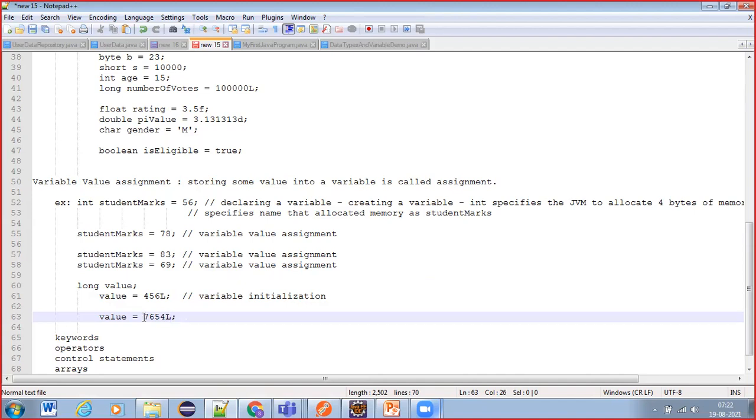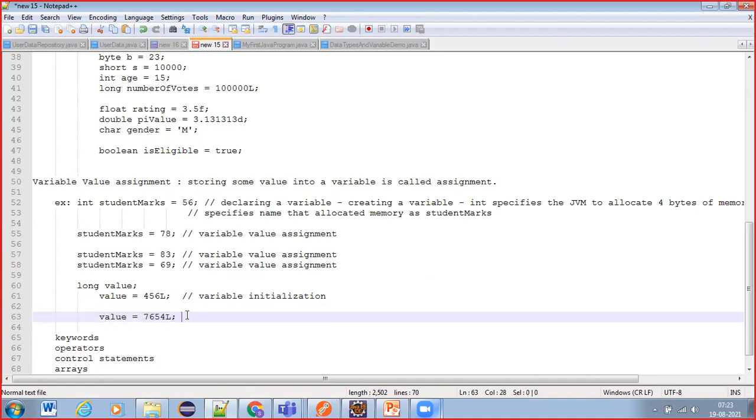Long literals, these are literal values. This is a long literal value. This is an int literal value. An int literal value doesn't require any suffix. Like this we need to write. So already you have initialized the value with 456. Now you are replacing that 456 with 7,654 a second time.